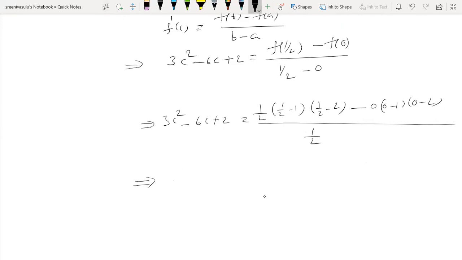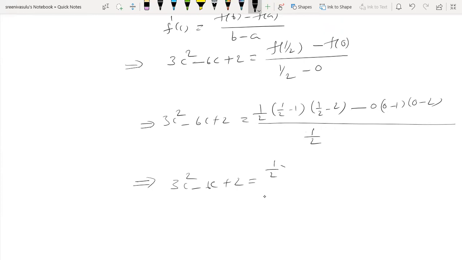Now simplify this expression and find c. Here we have a quadratic equation. We get two c values, but our requirement is to find c lying between a and b. If both lie between a and b, we are happy. Suppose one value lies inside a comma b and another value lies outside of a comma b. That time you choose only the value lying between a comma b, because there exists a point c in the open interval a comma b, as per the theorem hypothesis.